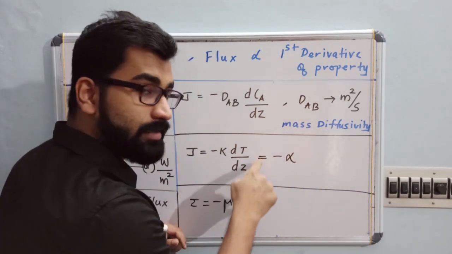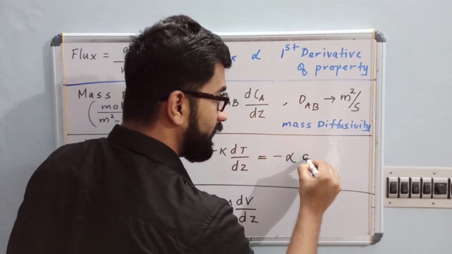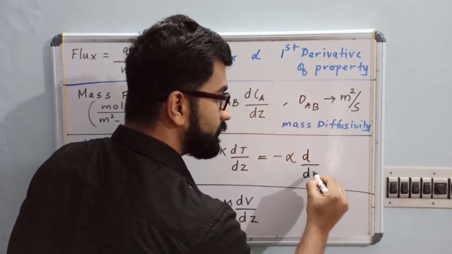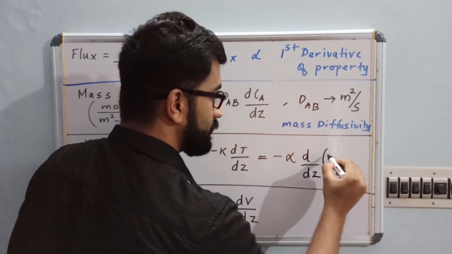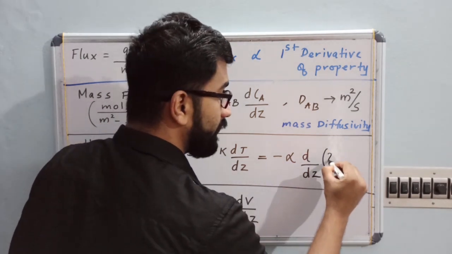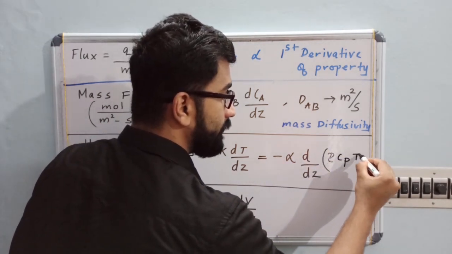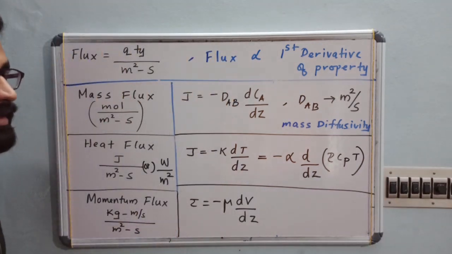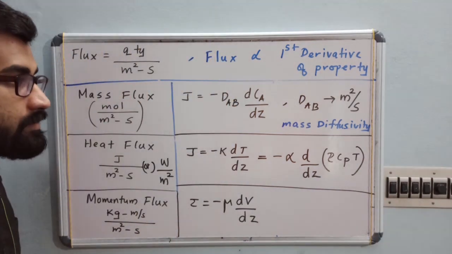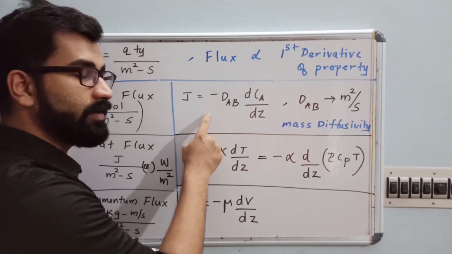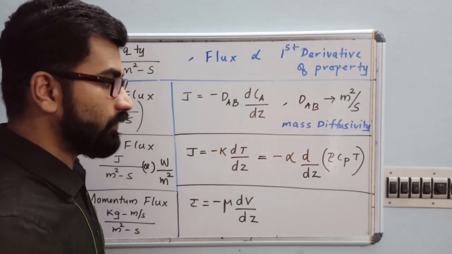If I write this equation in terms of thermal diffusivity, the only change is that in the bracket you will have rho Cp into T. Now you can see this is in the form of the first equation.